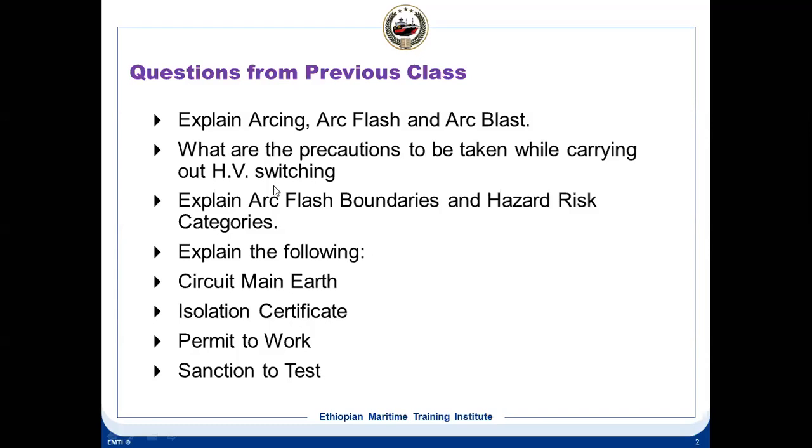Permit to work is a form of declaration signed by the authorized person, and he gives this permit to work to the competent person.